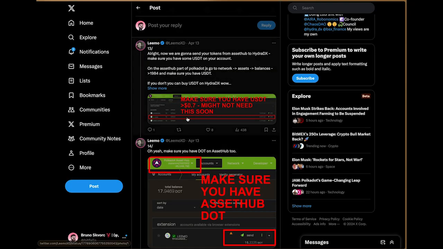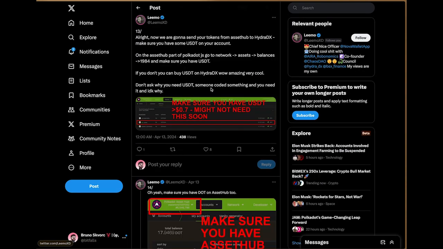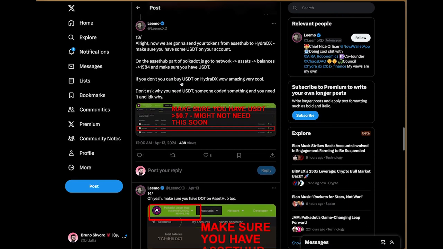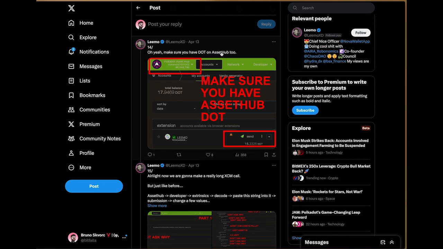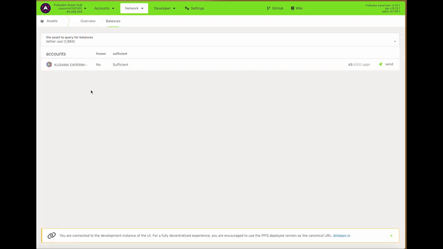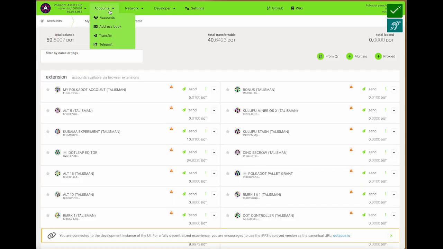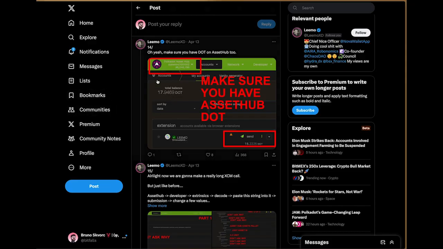All right, so we have some USDT. If you don't, you can buy USDT on HydraDX. Wow, amazing, very cool indeed. Don't ask why you need USDT. Someone coded something and you need it. I don't know why. Yes, that does feel very Polkadot. Make sure you have DOT on AssetHub too. I'm not sure. I don't have it in this account. All right, so now we have some DOT and we have some USDT. Okay.